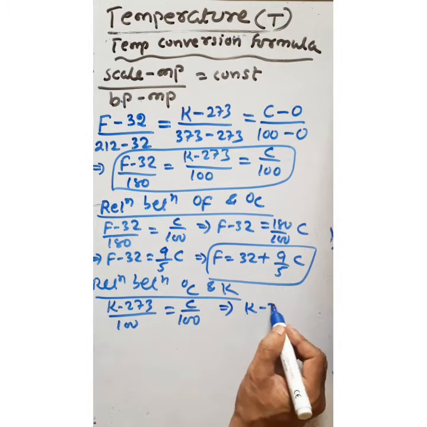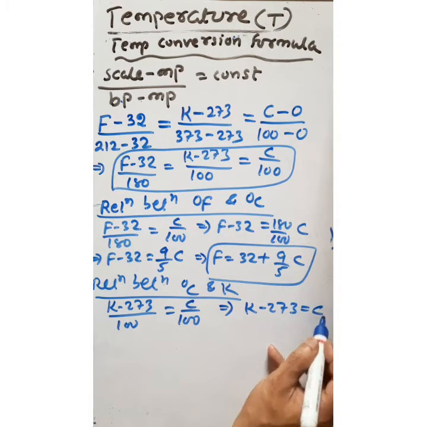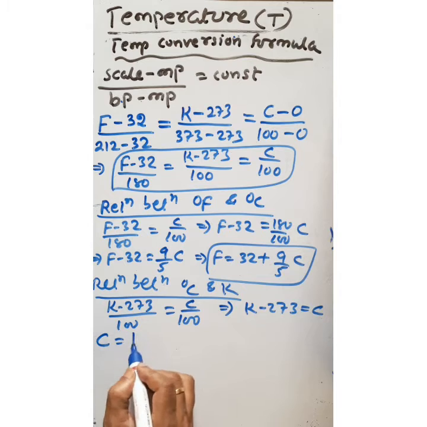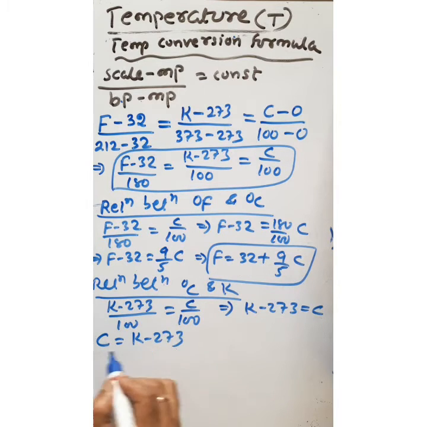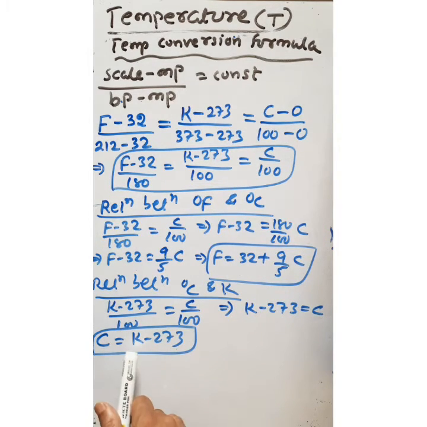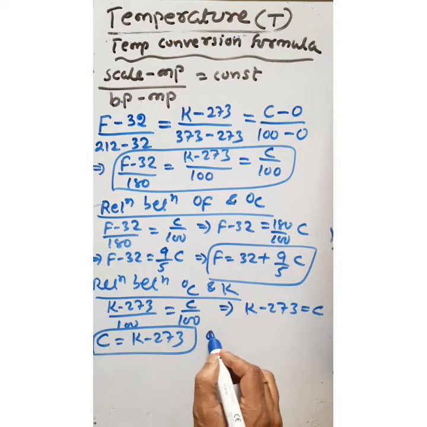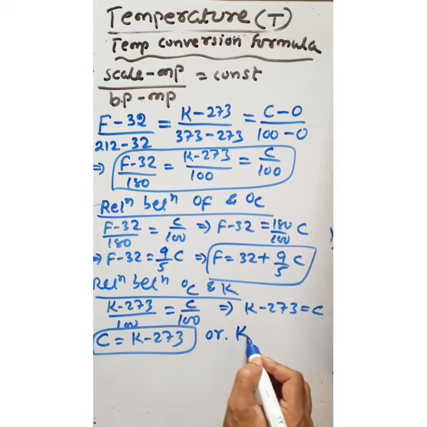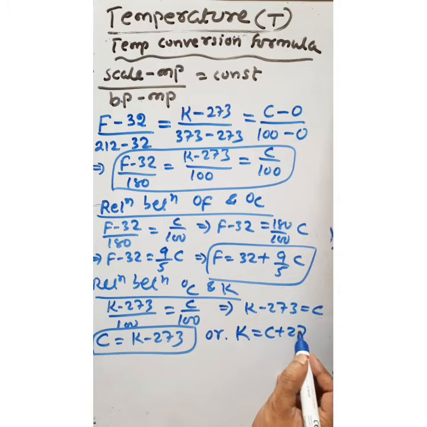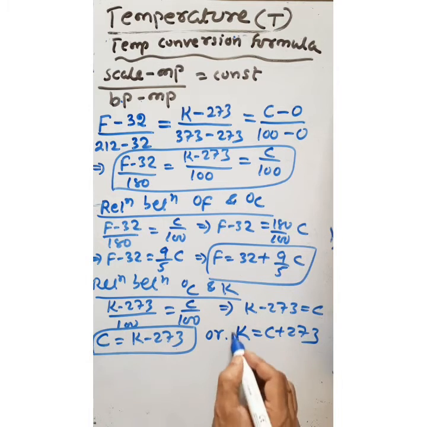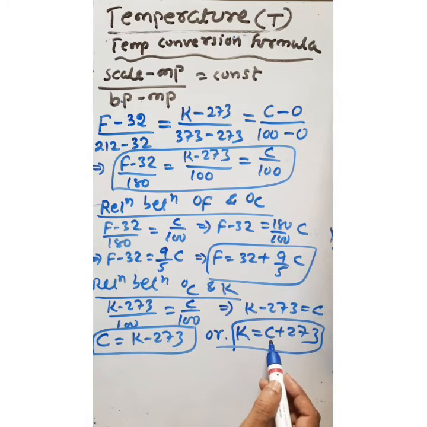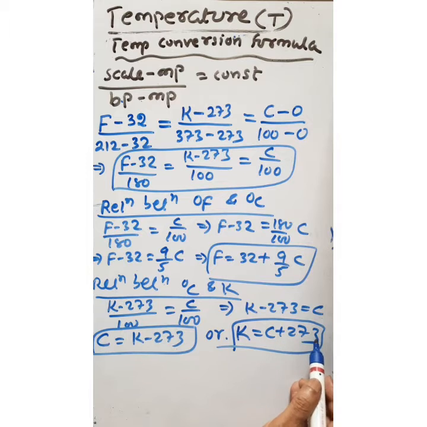So K minus 273 is equal to C, or I can say C is equal to K minus 273. So if the Kelvin scale value is given, just subtract 273, you will get degree centigrade. Or K is equal to C plus 273. If the degree centigrade value is given, just add 273, you will get Kelvin.